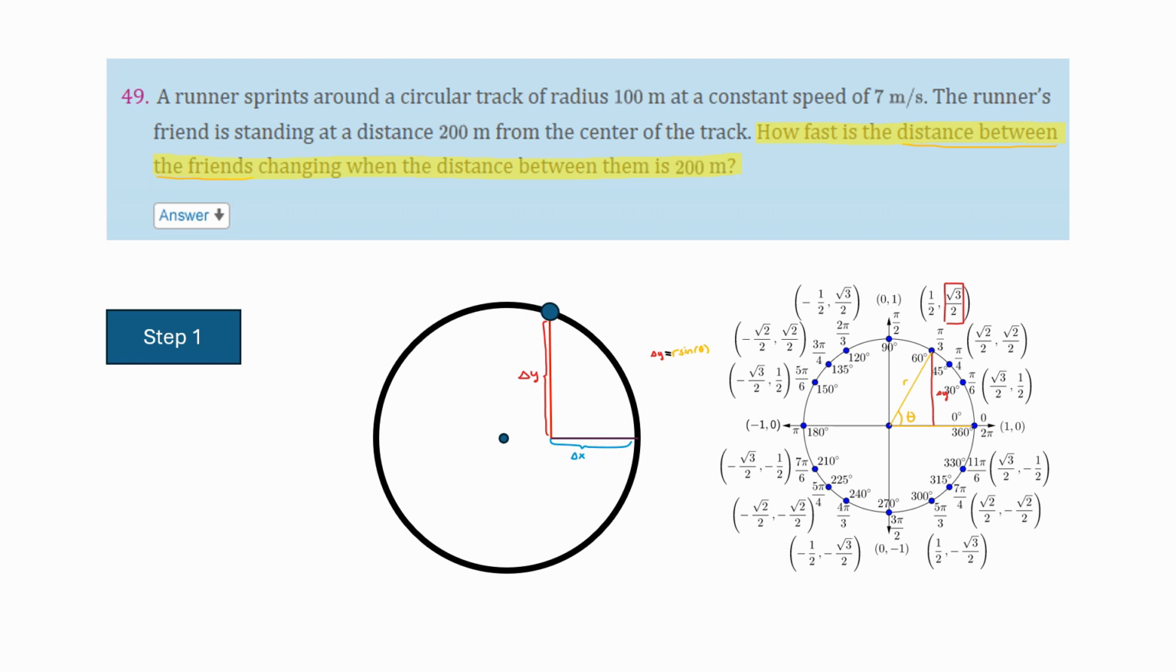Now, what about delta x? Well, that's a little bit more complicated. Delta x, in our case, is the horizontal distance between the right edge and the point which we're looking for.